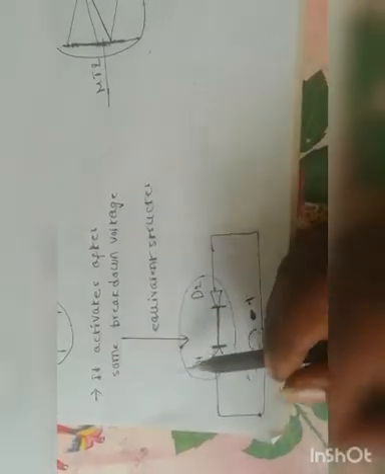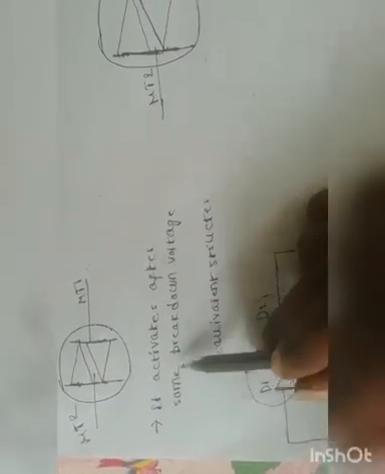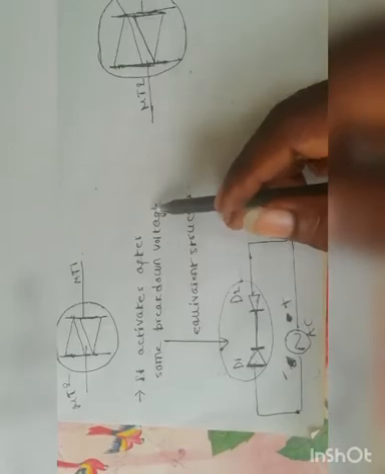But when does it allow current to pass through it? It activates only after some breakdown voltage. In both conditions, one will be in forward bias and another will be reverse bias. So after reaching breakdown voltage only, this combination will allow current to pass through it. So it has some specified breakdown voltage. After crossing this breakdown voltage only, this component allows current to pass through it.